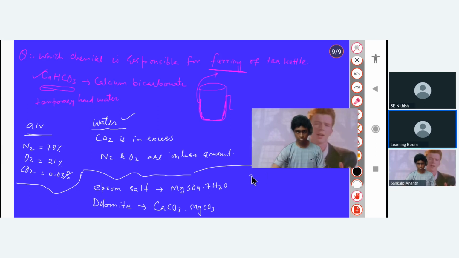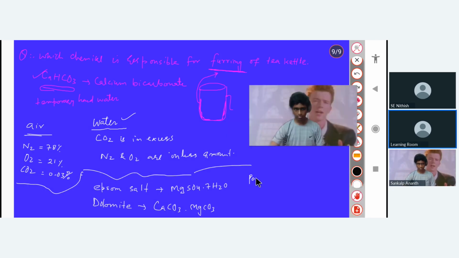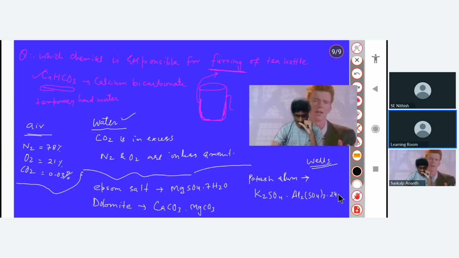Have you heard the name potash alum? It is put in wells in order to purify the water. You will just remember first the formula. It is potassium sulfate and aluminum sulfate. It is a double salt. It contains two salts in it, and there are 24 waters of crystallization here. This is known as potash alum.